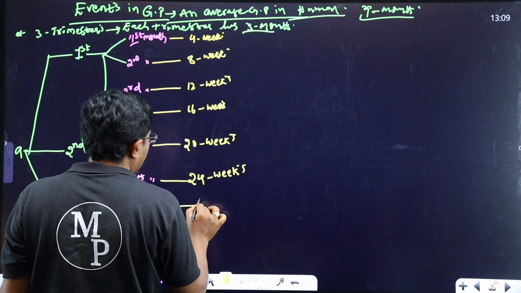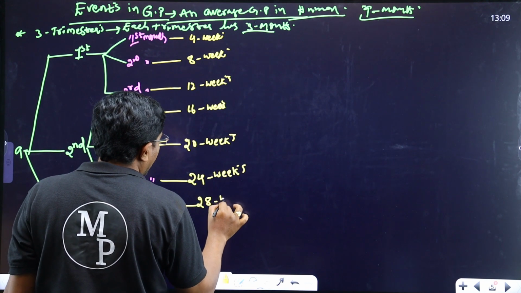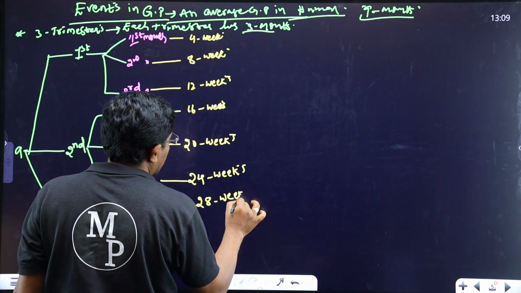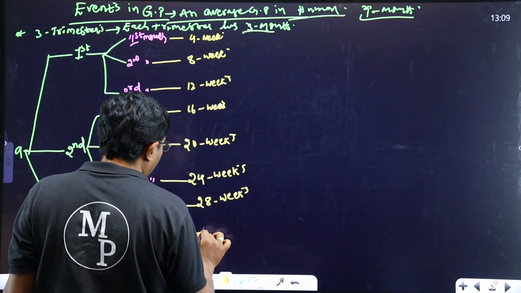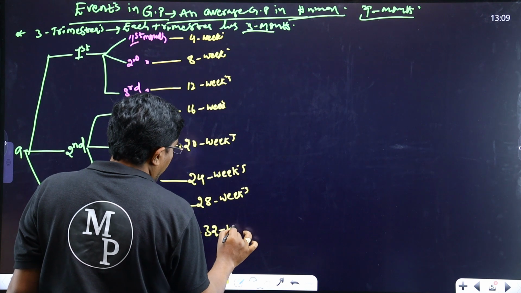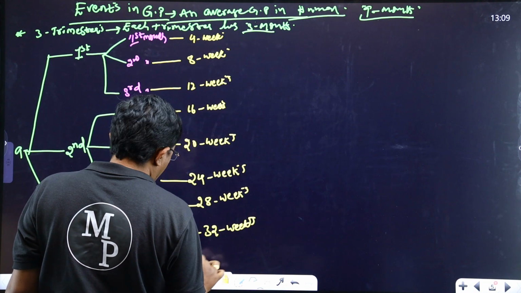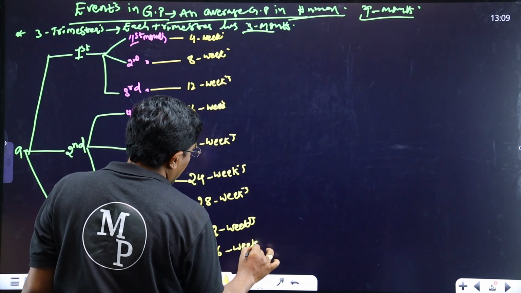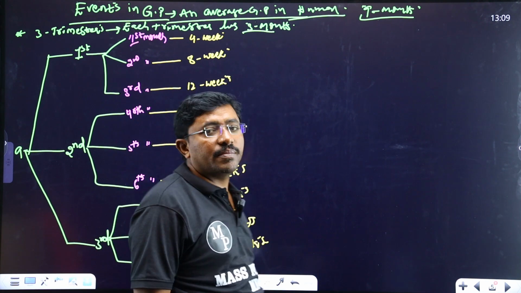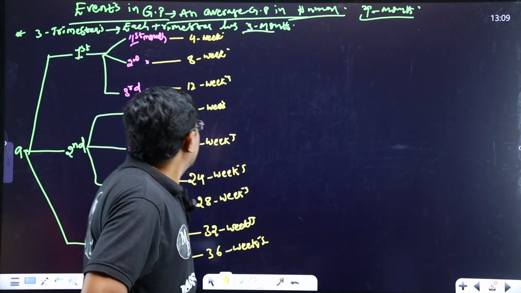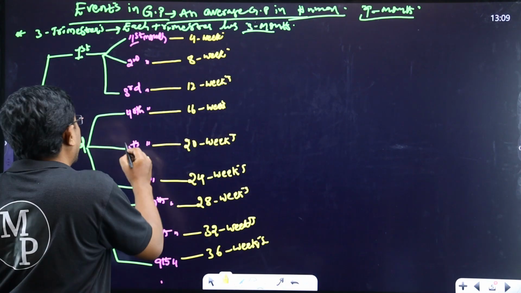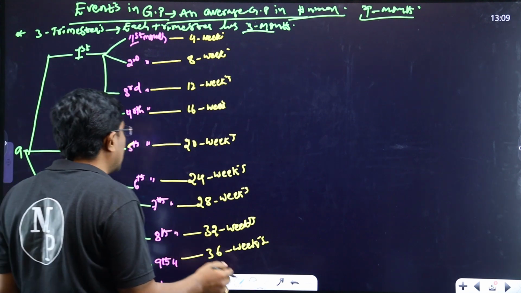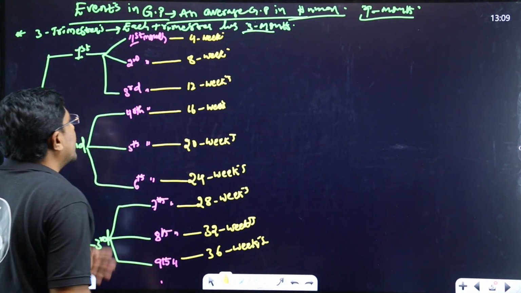Okay, and in the 7th month, the 28th week, 28 weeks of the gestation period, and in the 8th month, 32 weeks of the gestation period, and here 36 weeks of the gestation period. So these gestation periods are there. This is a very important thing.